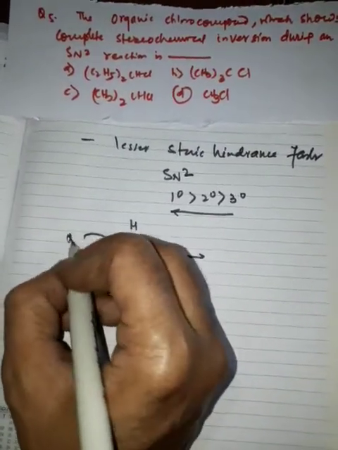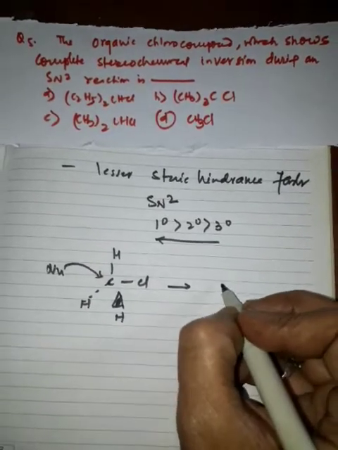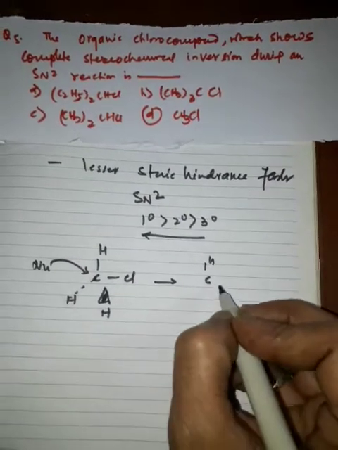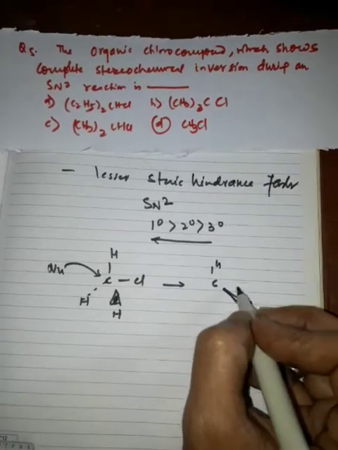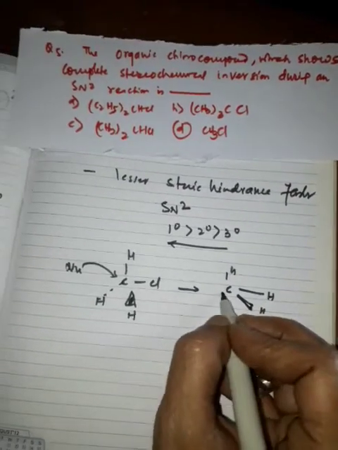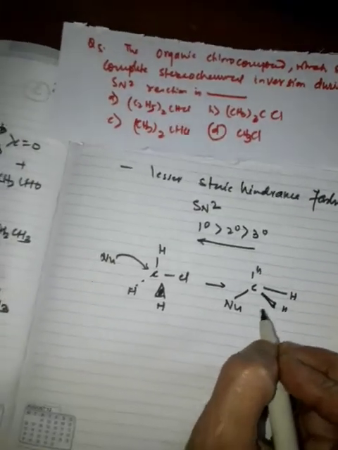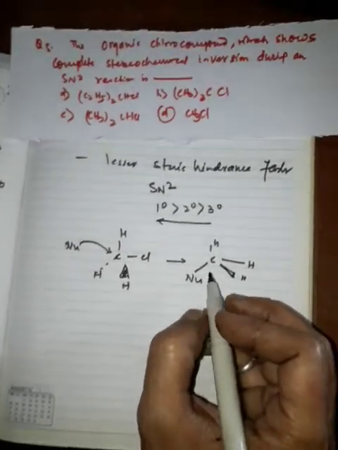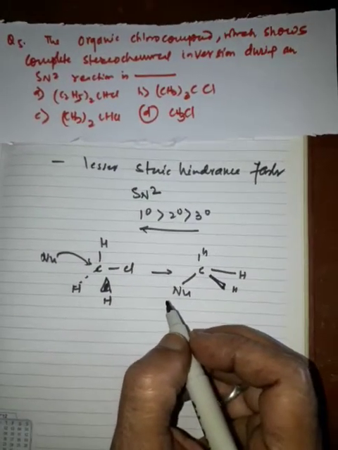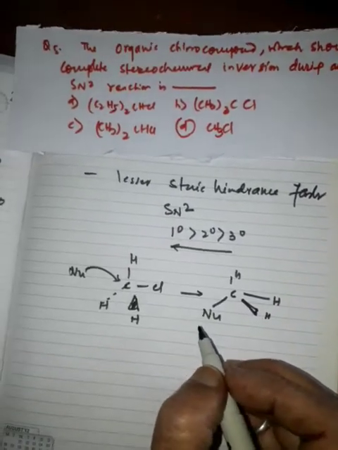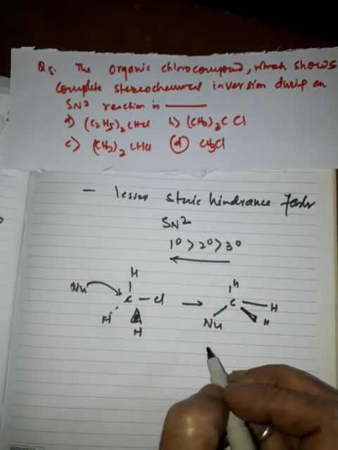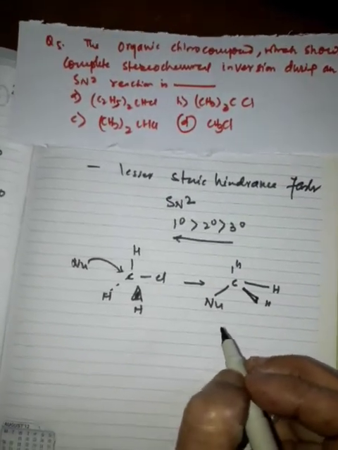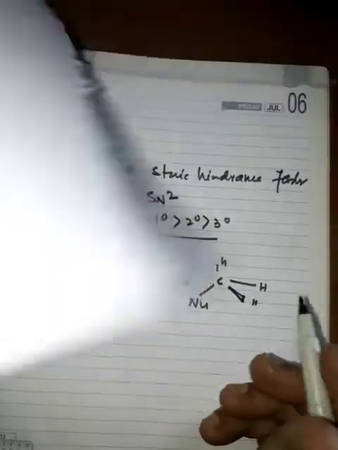Suppose the nucleophile is coming to this side, then you see H, this is H, this is H, and this is the nucleophile. So SN2 involves inversion of configuration stereochemically. Since 1 degree alkyl halides are prone to SN2 reaction, therefore CH3Cl undergoes complete stereochemical inversion.